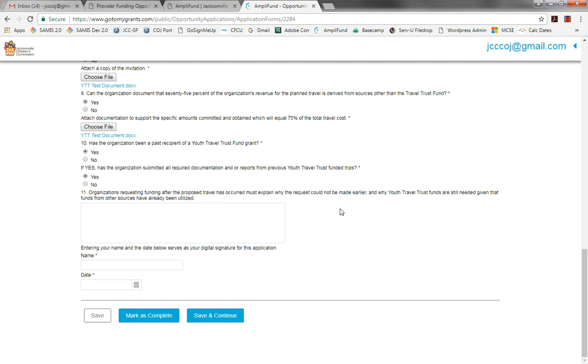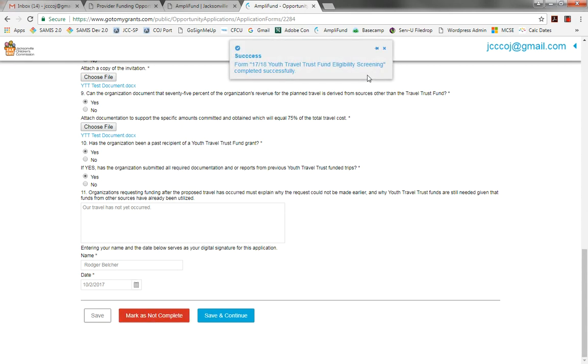That's pretty straightforward. If you're requesting this after the travel has occurred, you're going to have to explain that, and you would do so here. I'm going to say that our travel has not yet occurred. Entering your name and the date below serves as your digital signature. So I'm going to put that in, and we're going to say today's date would be our appropriate date, and I'll mark as complete. Success on the eligibility screening form.